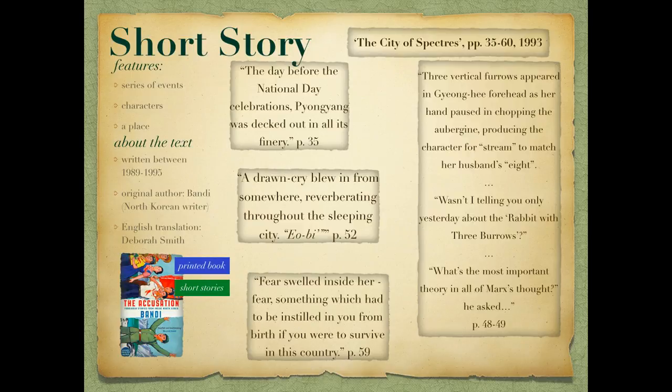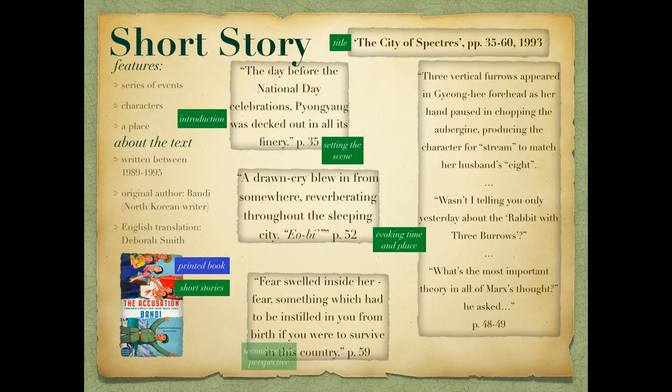The two main grammatical features in The City of Spectres are genre and context. The City of Spectres demonstrates the following aspects of the literary genre of a short story. General features such as a title, introduction, and scene, a setting evoking a sense of time and place, and perspective, the use of second-person perspective to create a personalized text and speak directly to the reader.